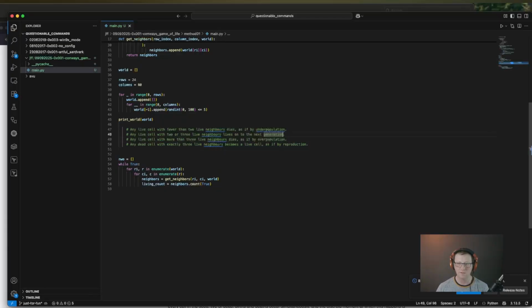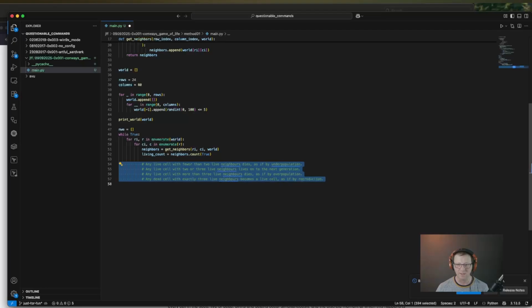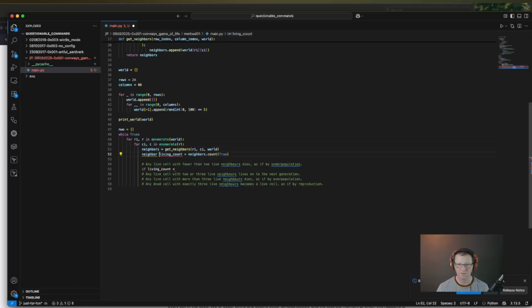Comment it out. And we'll unindent it. Actually, let's go ahead and make these our comments inside of the loop. So we'll re-indent these, so to speak. Any live cell with fewer than 2 live neighbors dies, British spelling of neighbors, as if by underpopulation. So, if living count, let's rename this. Let's call this neighbor living count. It's a little lengthy, but it's a little bit clearer. Let's be consistent with their spelling.